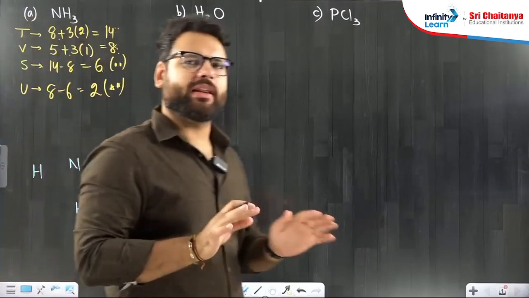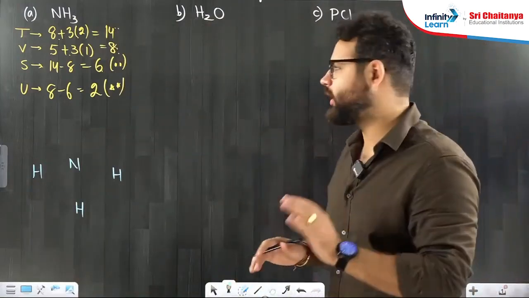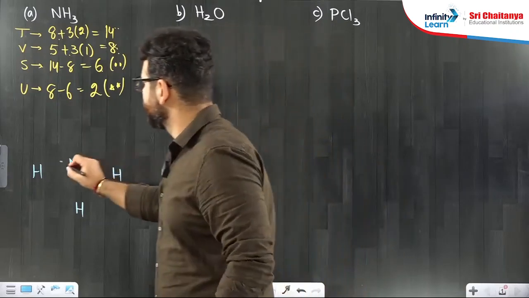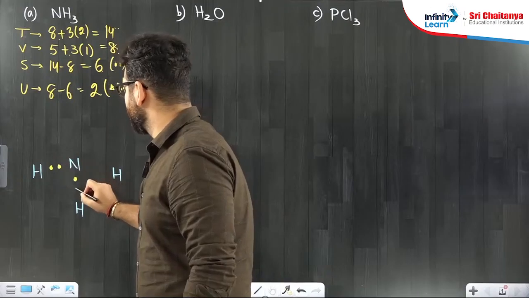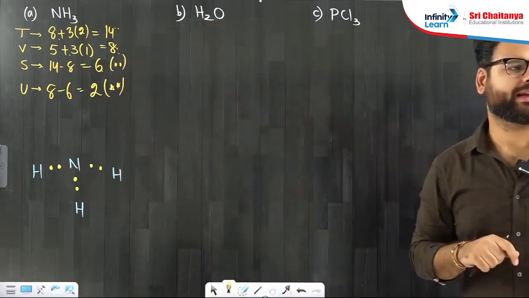No need to imagine anything. Just put the S and U, shared electrons and unshared electrons. Shared electrons are 6. So start giving them shared electrons. You 2 people share 1 pair. I mean 2 electrons you share, 2 electrons you share, 2 electrons you share. 6 electrons are done.